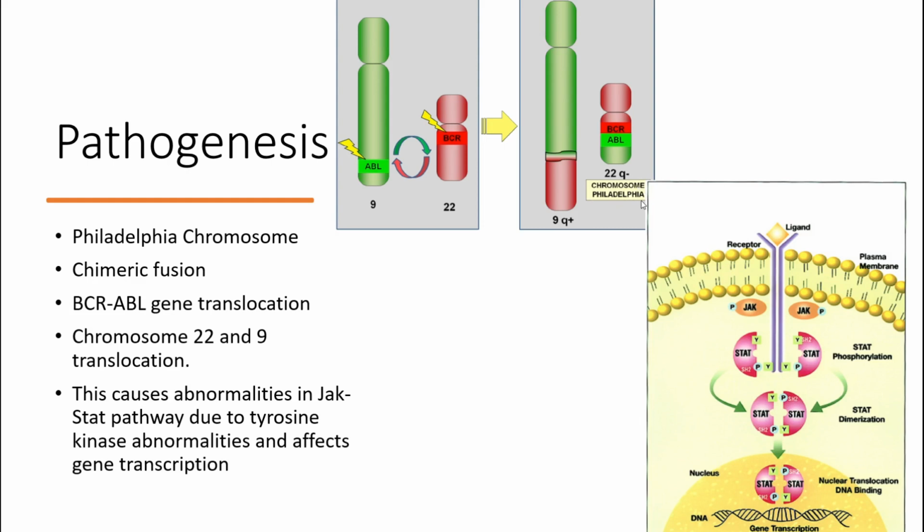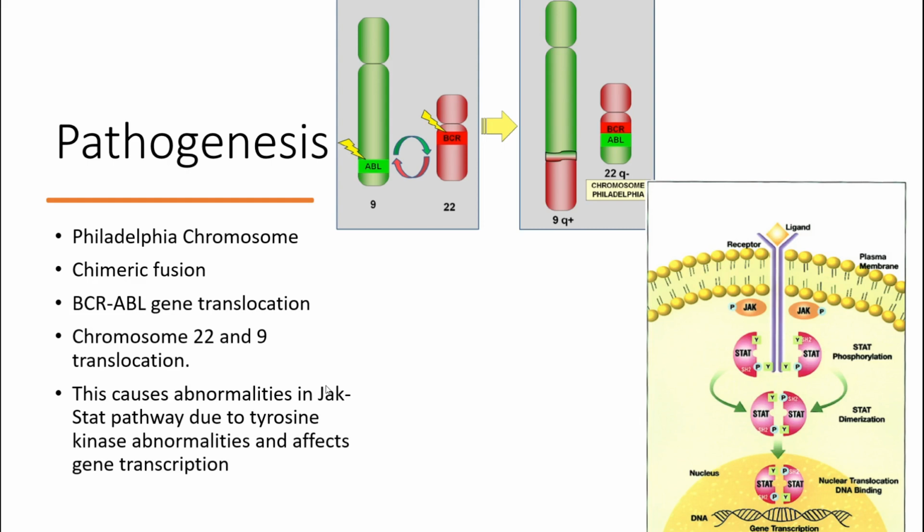So you can ask, is anything getting lost? No, it's still in our genome. There is no gene deletion or gene insertion. What is the problem? The BCR and ABL genes should not come in contact with each other. If they come in contact with each other, they will cause abnormality in a pathway called the JAK-STAT pathway.